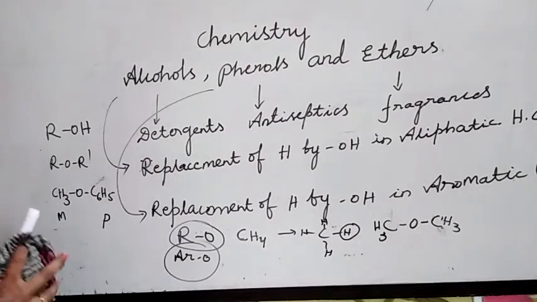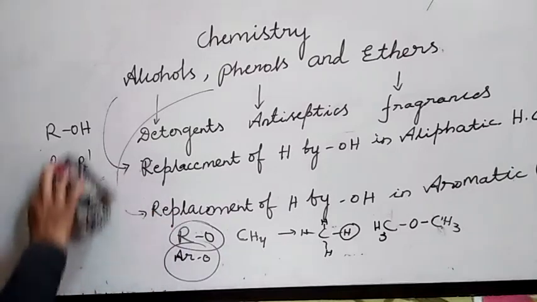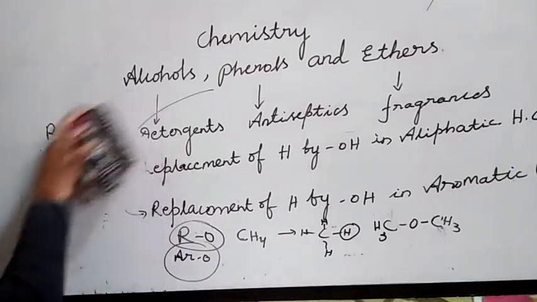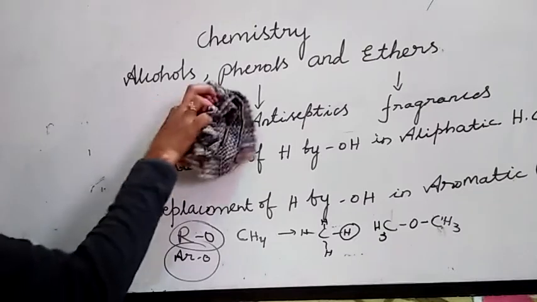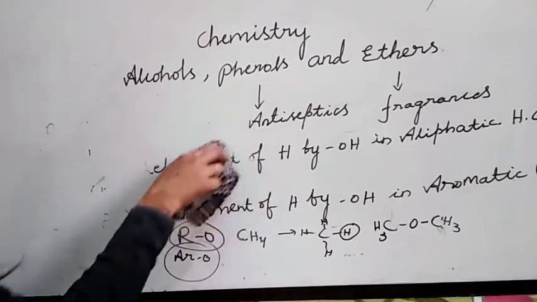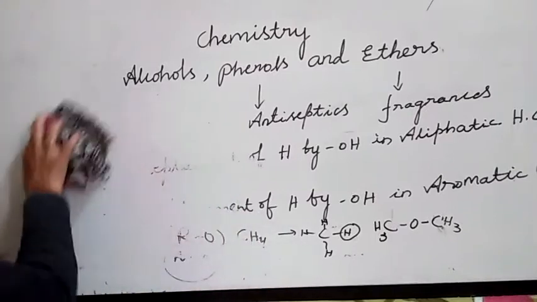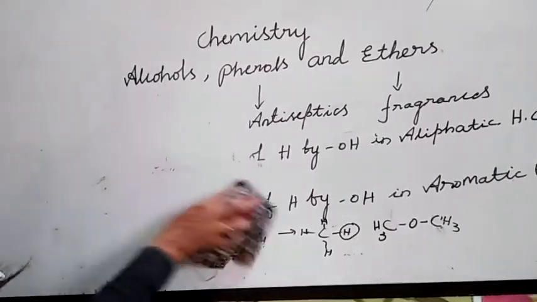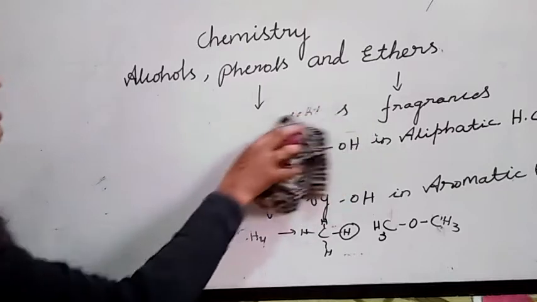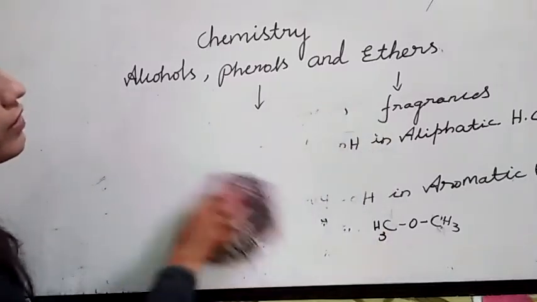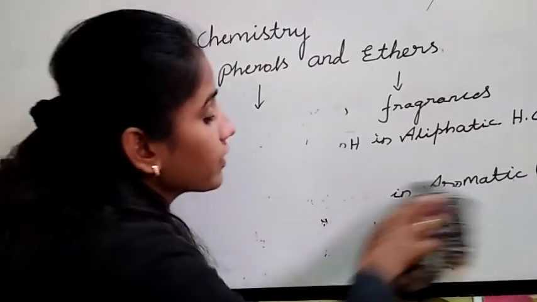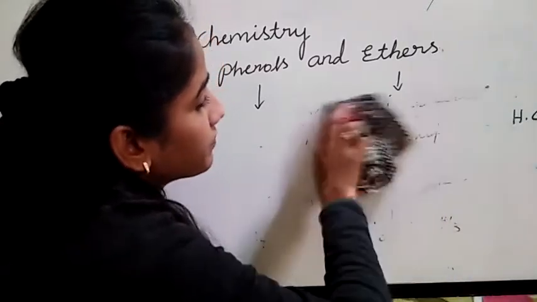You have to write. I told you. You should know the basic compounds for the formation of detergents, antiseptics and fragrances. If you know the general formula, you can write the definition of alcohols and phenols in your own sentences and give wonderful examples for that.